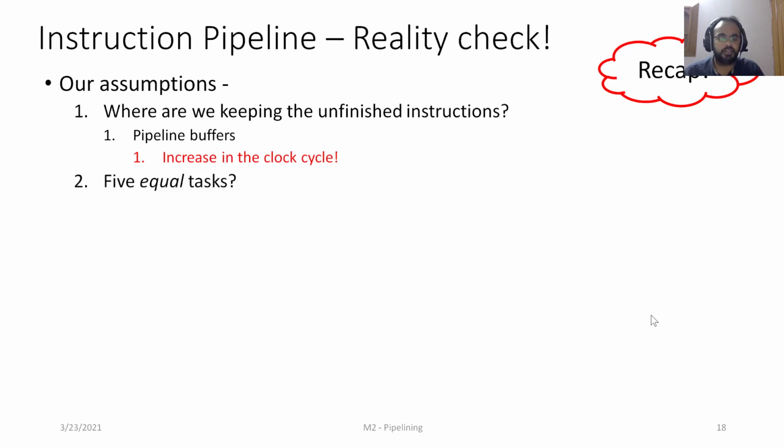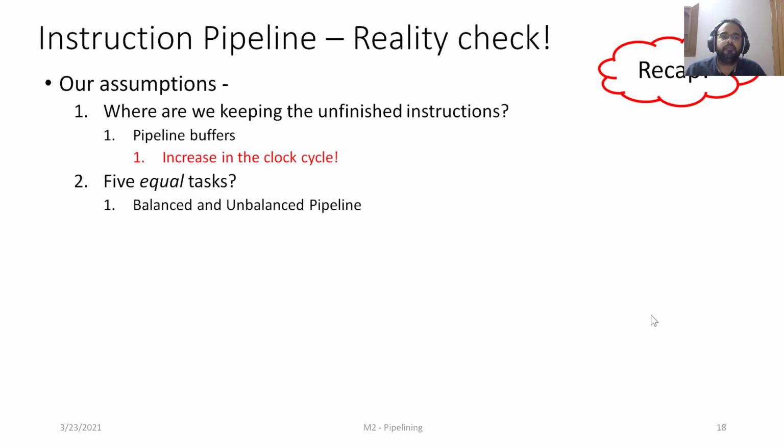The second assumption was splitting the execution into 5 equal tasks, equal in the sense that they all will take the same amount of time. But that cannot always be the case. If all the stages are taking the same time, it's called a balanced pipeline. If they are not taking the same time, it's called an unbalanced pipeline. So an unbalanced pipeline will not be able to give us the performance of an ideal pipeline, which is equal to the number of stages.